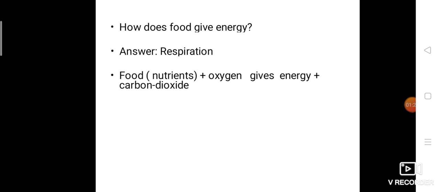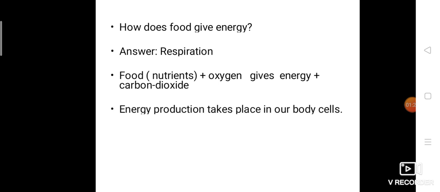How is the energy produced? The food, here the word food represents the absorbed nutrients, combines with oxygen and gives energy. Along with that energy it also produces carbon dioxide. And where are we getting this oxygen?